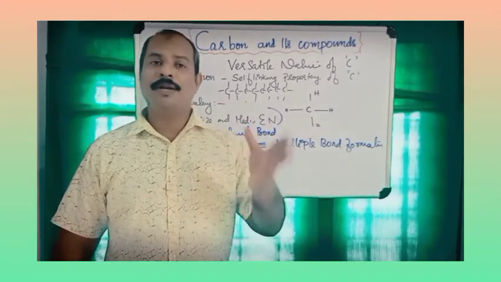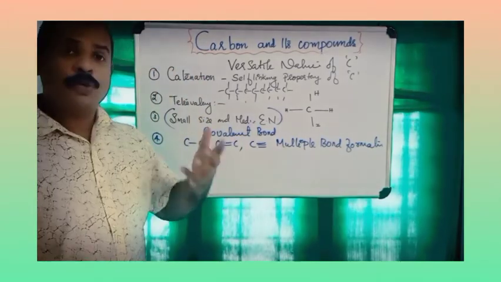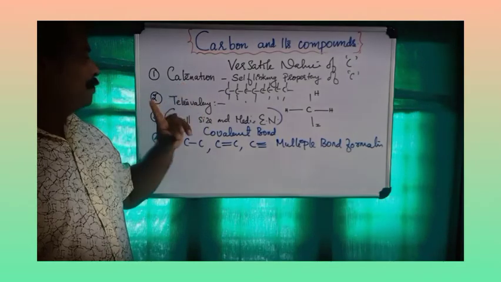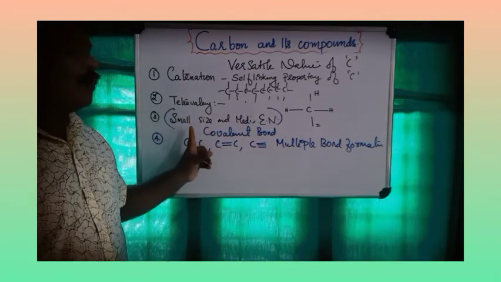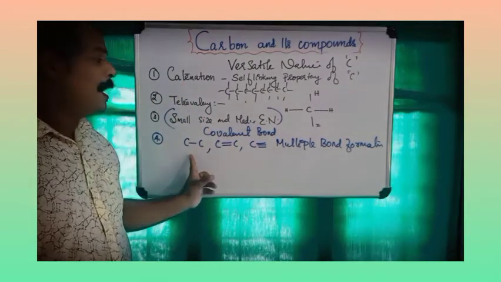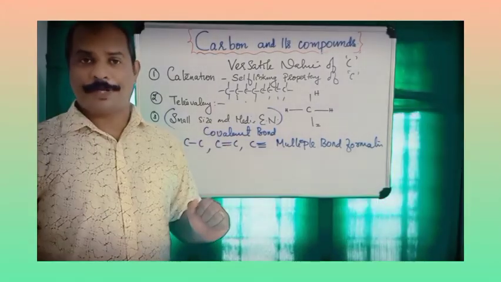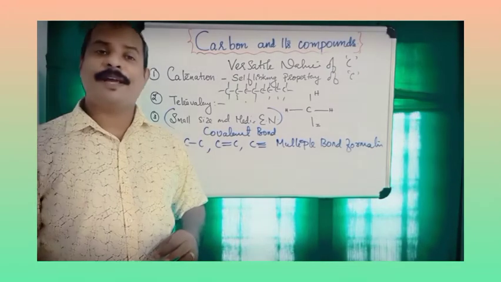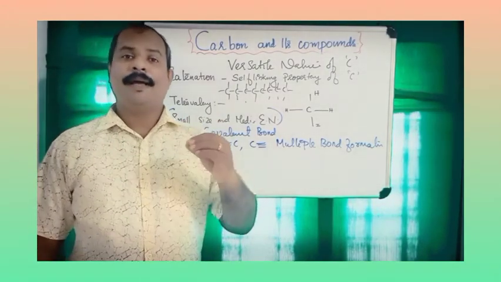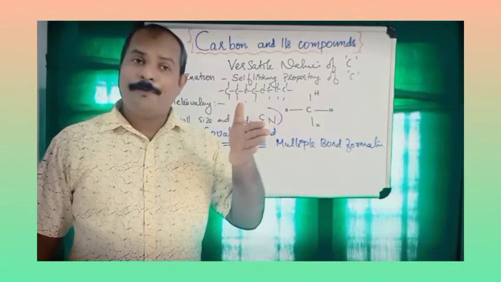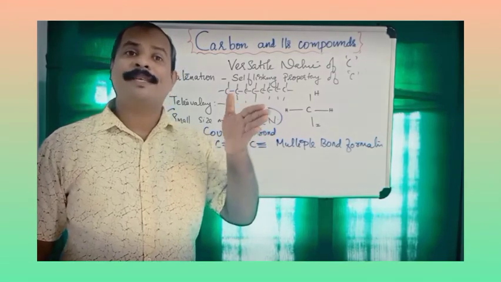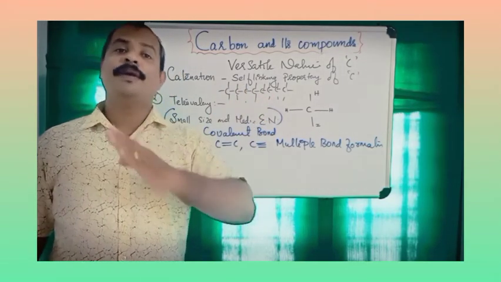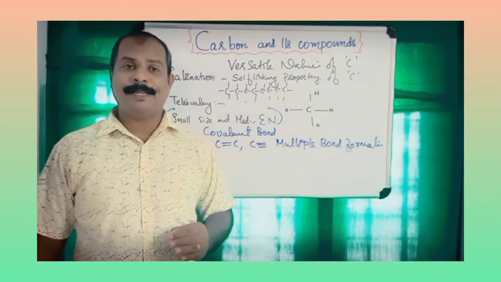We are going to conclude: catenation, tetravalency, covalent bond formation and multiple bond formation of carbon. Again, let us consolidate the definition of catenation. Carbon can form long chains by self-linking with carbon. That property is known as catenation.